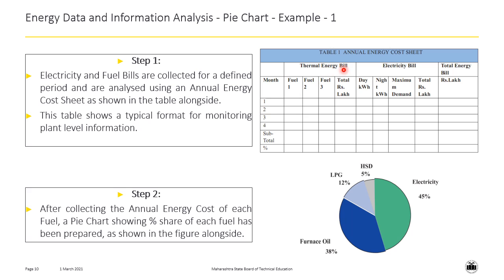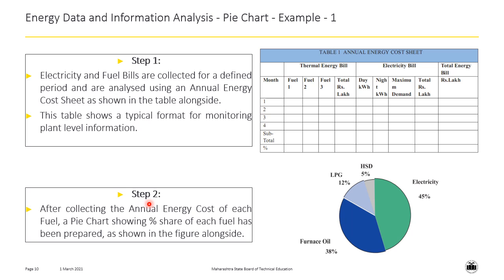Both the thermal energy bill and electricity bill are represented month-wise. The last column shows the total energy bill, which is the addition of thermal energy bill and electricity bill. This completes step number 1 of energy data analysis. In this step, we have represented the energy bills in the form of a table.